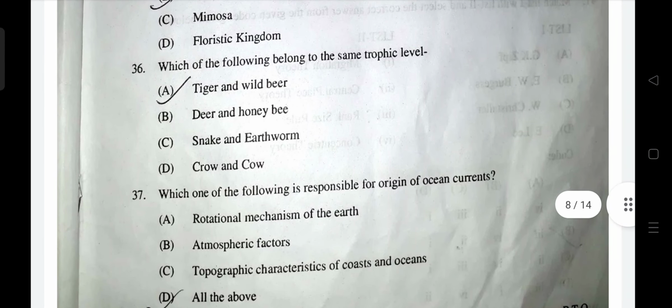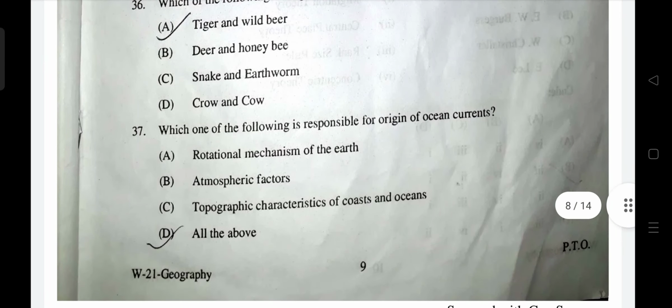I've seen the same question somewhere on Google, where the same options are given, just by replacing option A, which was cheetah and grasshopper. Cheetah and grasshopper are not of the same level. They replaced this with tiger and wild bear. I don't know why, because tiger and wild bear seem to be on the same trophic level. They must have changed something. I can assure you the answer is B, deer and honeybee, because they actually belong to the same trophic level.